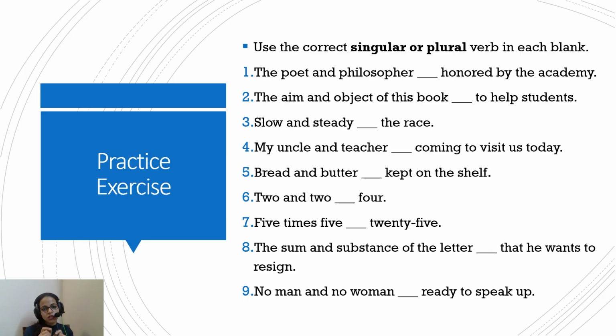So while you see the poet and philosopher, don't think there are two people, because there is just one the used before poet. If it were the poet and the philosopher, then it would have been two people. But the poet and philosopher, that means this one person embodying two qualities of a poet and a philosopher is honored by the academy, or was honored by the academy. Okay. So singular verb will follow. So be mindful of that also.